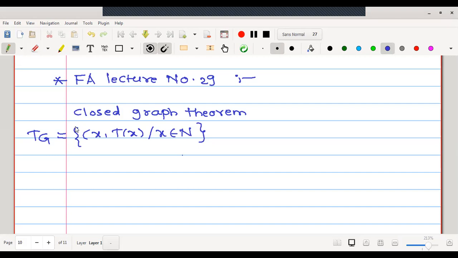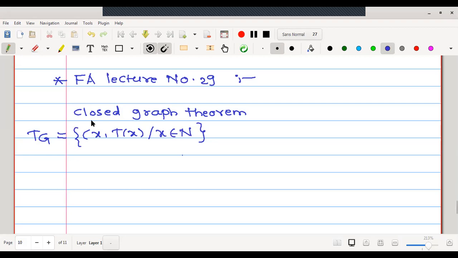One more theorem we have completed is that for any normed linear spaces N and N', a linear transformation T is closed if and only if its graph TG is closed.